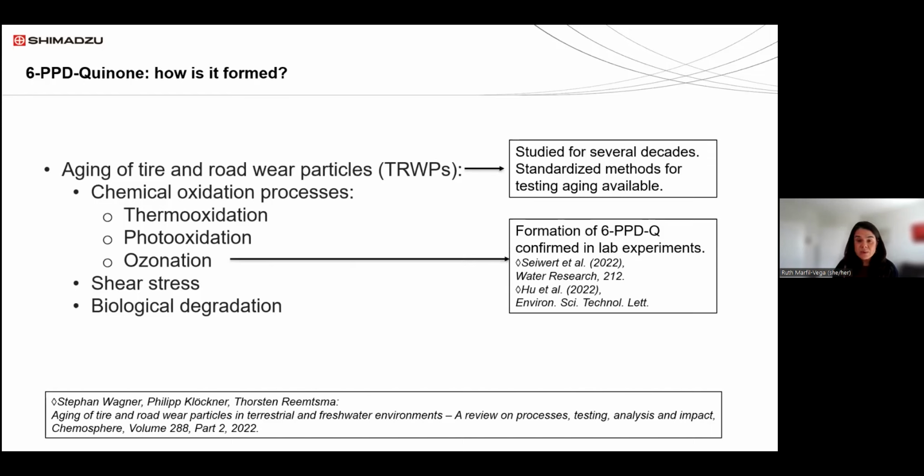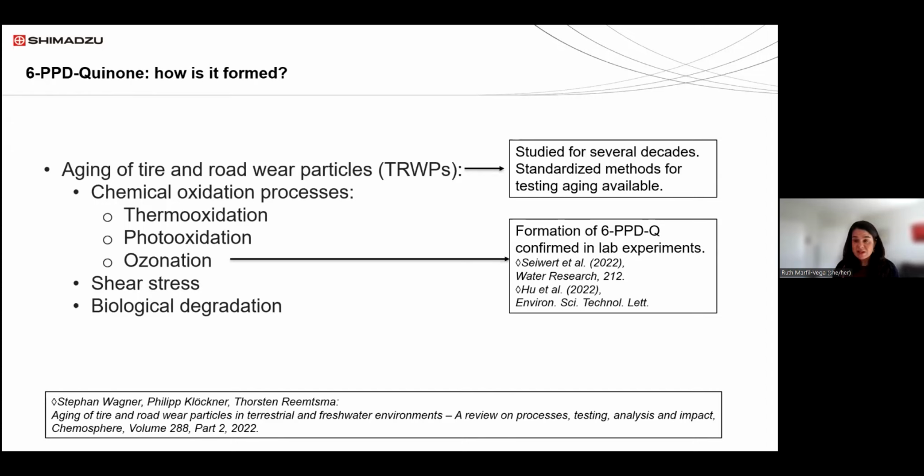So the transformation of 6-PPD to 6-PPD quinone has been confirmed in the lab through ozonation processes. I'm listing in the slides a couple of references if you want to take a look and understand more about the mechanism of formation of the 6-PPD quinone, which was first identified in the environment, and then in the lab it has been confirmed that it's formed through the ozonation process.